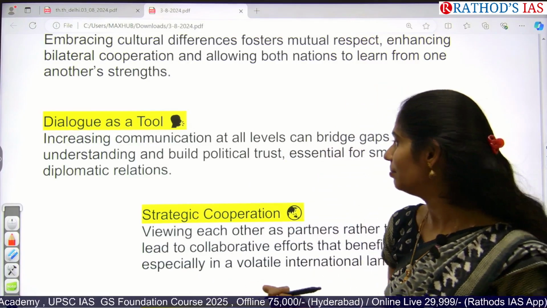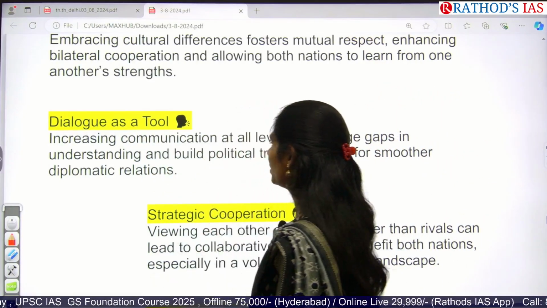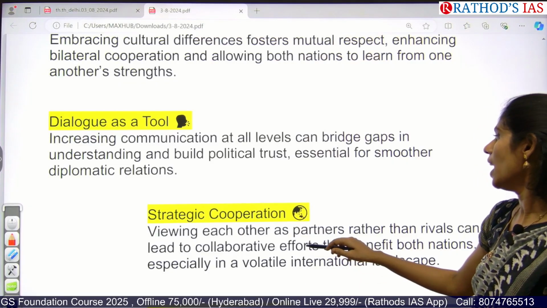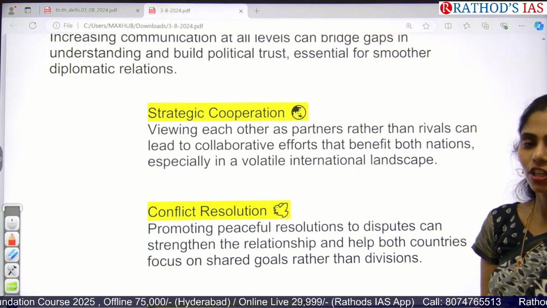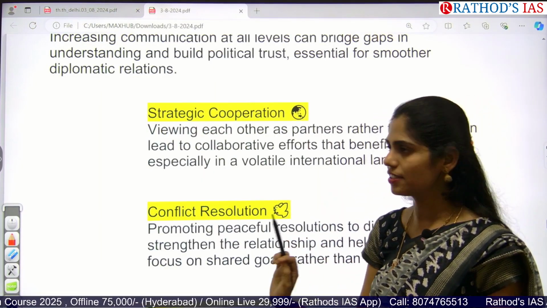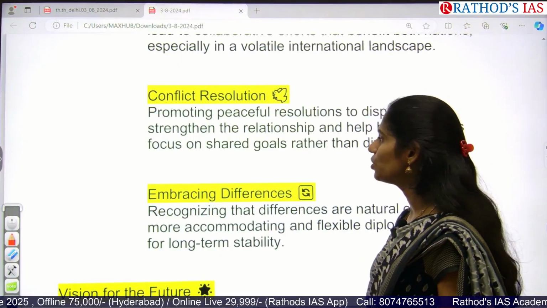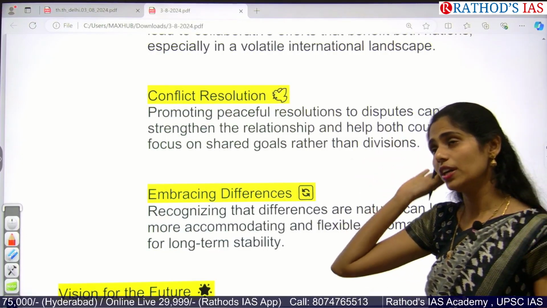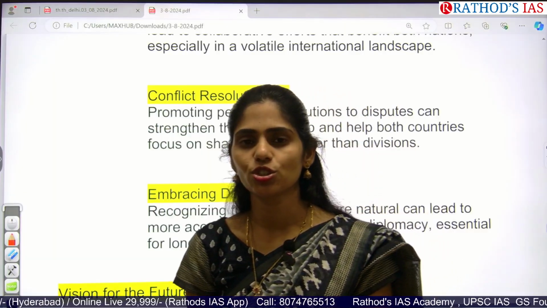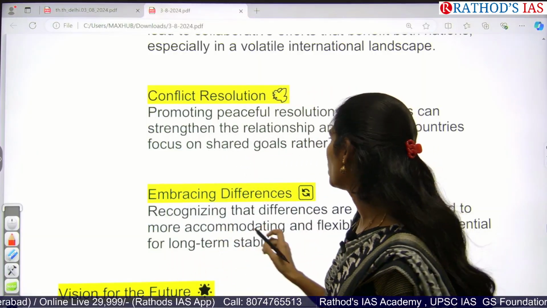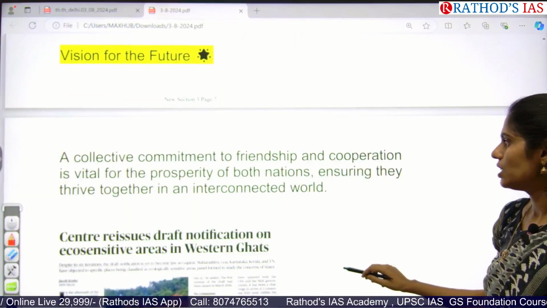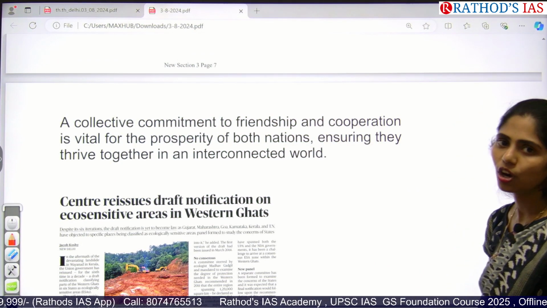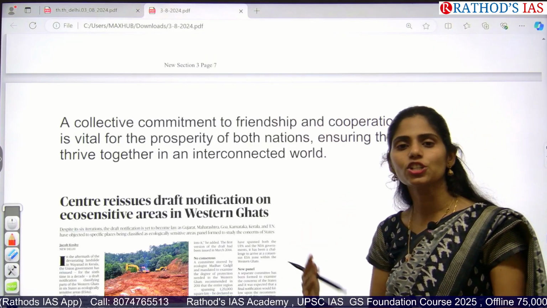So what happened is it is increasing the communication, and we are also understanding the relations, and we are trying to build political trust. We want smoother diplomatic relations rather than throwing bombs on each other's territories. And conflict resolution is an important area where we have to focus, across the LAC. Since 2020 onwards, we and China have been having issues, but till now there are no proper solutions for that problem. And we have to focus on the vision for friendship in the future, and we need proper cooperation rather than enmity, because we are directly sharing a boundary with China.